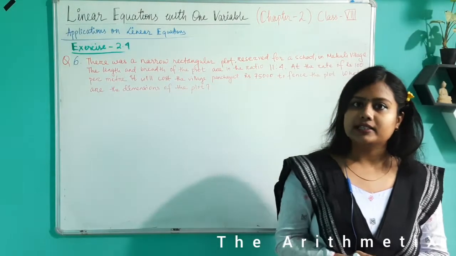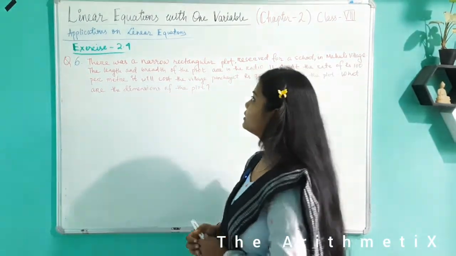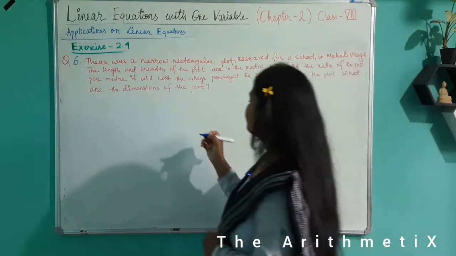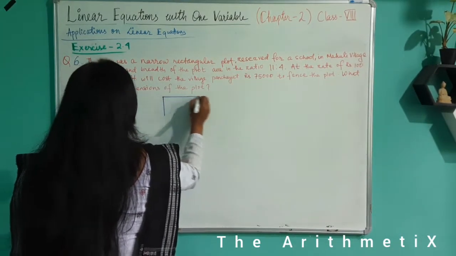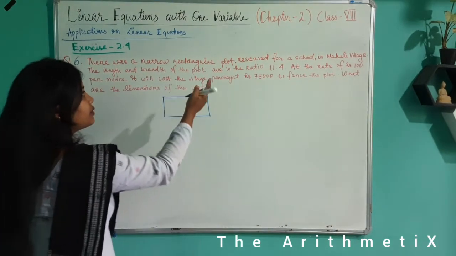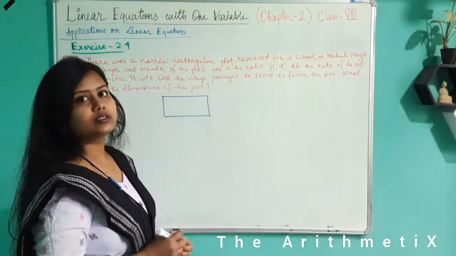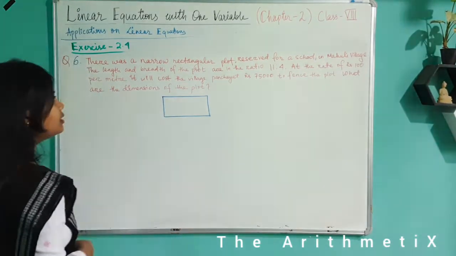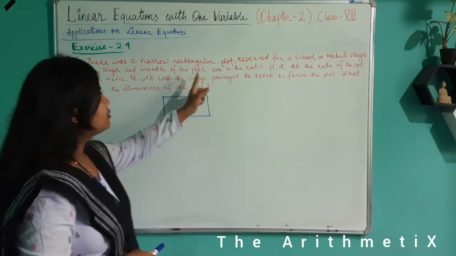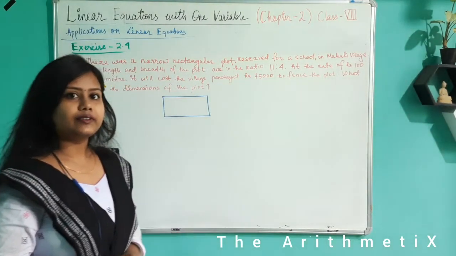It is a very nice question and easy question. Let us try to understand it. There was a narrow rectangular plot. There is a plot in the shape of a rectangle, means a rectangular plot, reserved for a school, booked for a school, in the village Moholi. The length and breadth of the plot are in the ratio 11:4.